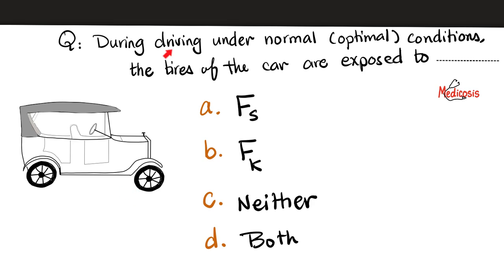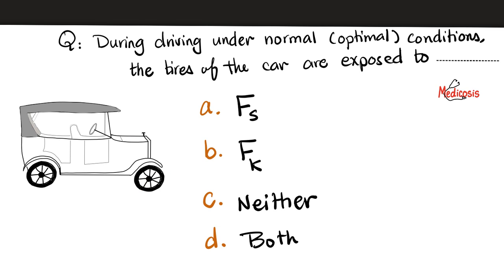Well, you might say, oh, the car is actually driving, so the car is kinetic, so it makes sense to be opposed by a kinetic force. But that's not true, because the tires of the car that is moving are not sliding on the road. Instead, they are rolling. Sliding will be if this tire is not turning and not rotating, and the entire car is being pushed forward, as happens on an icy road before you end up hitting a tree.